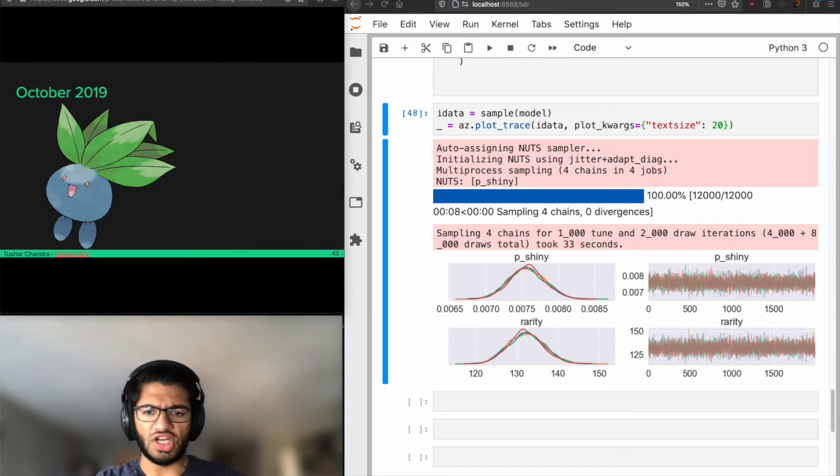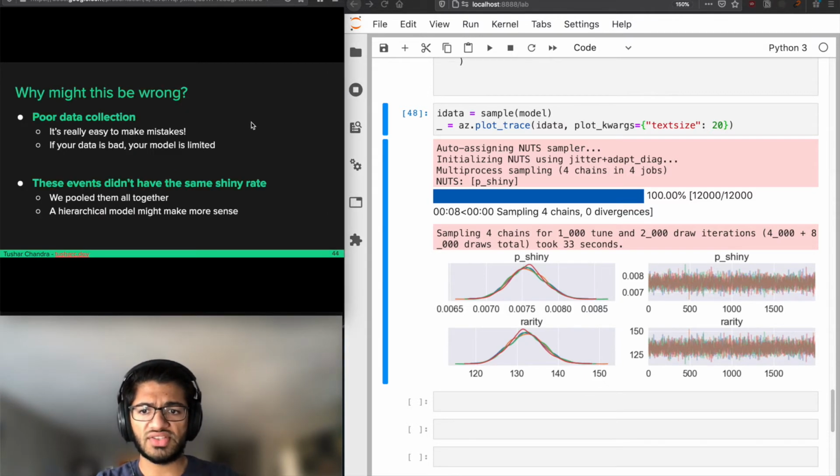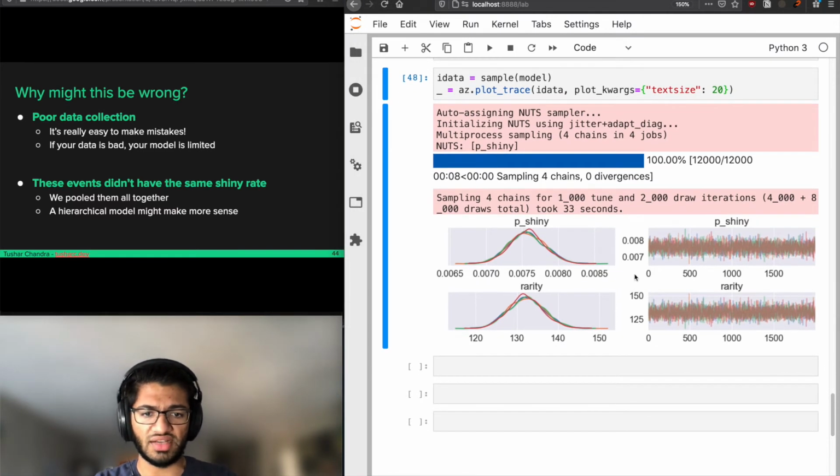The thing that I want to talk about is the chance that we're wrong about this. I want to talk about what could have made our model be incorrect, like what could have made our posterior belief about this shiny rate just wrong. So one way is poor data collection, right? It's really easy to make mistakes when you're writing down hundreds of encounters, and even if you're just keeping tally marks, it's really easy to forget an encounter sometime, or forget to make note of a shiny or miscount something.